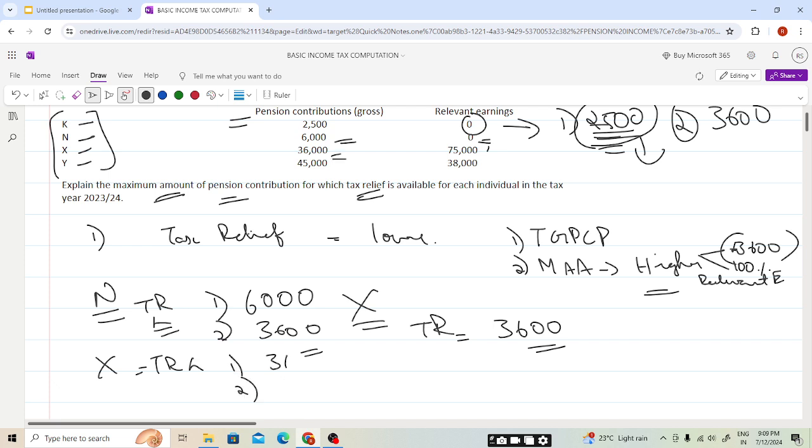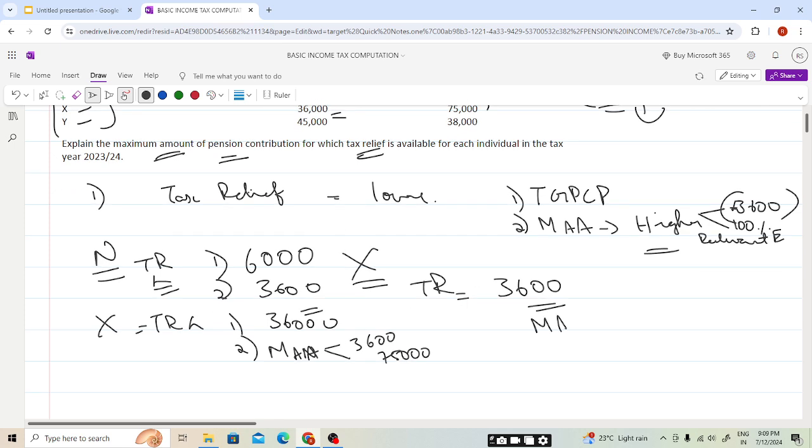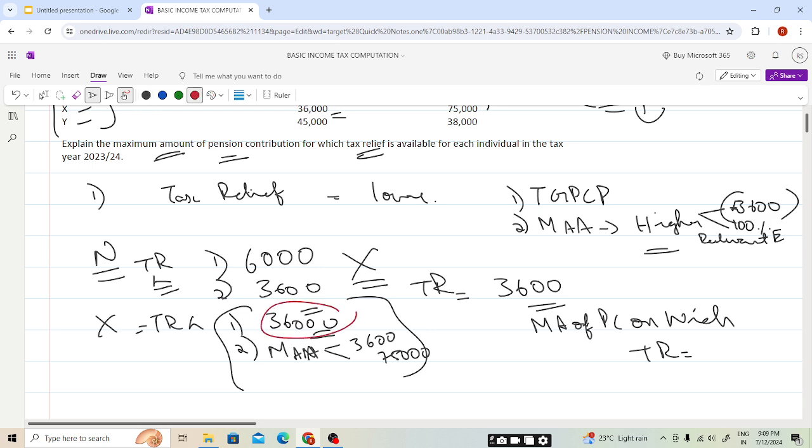So the contribution is 36,000. Total gross pension contribution they have given is 36,000, and the maximum annual amount is higher of 3,600 or relevant earning. Relevant earning is, students, 75,000. So the maximum amount of pension contribution on which tax relief is available is the lower. The lower amount here is 36,000, so 36,000 is the amount on which tax relief will be available, students. I hope this is clear.